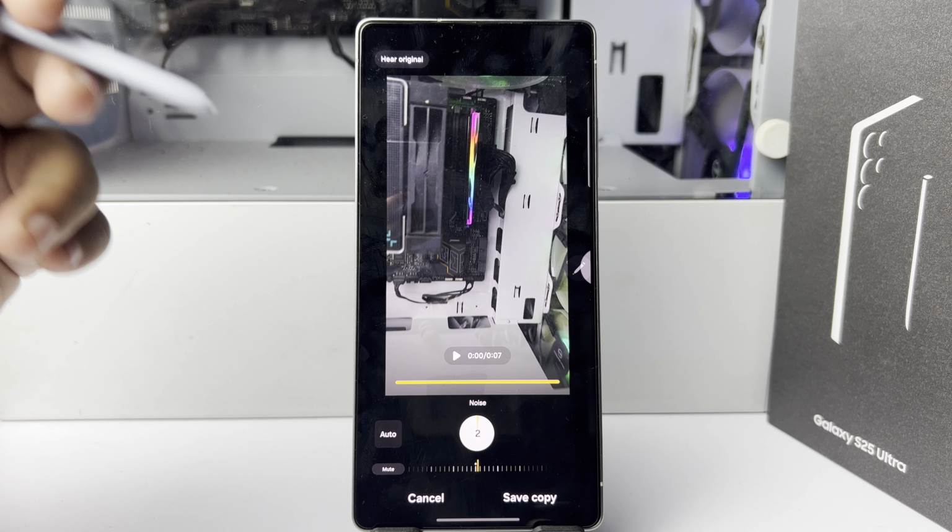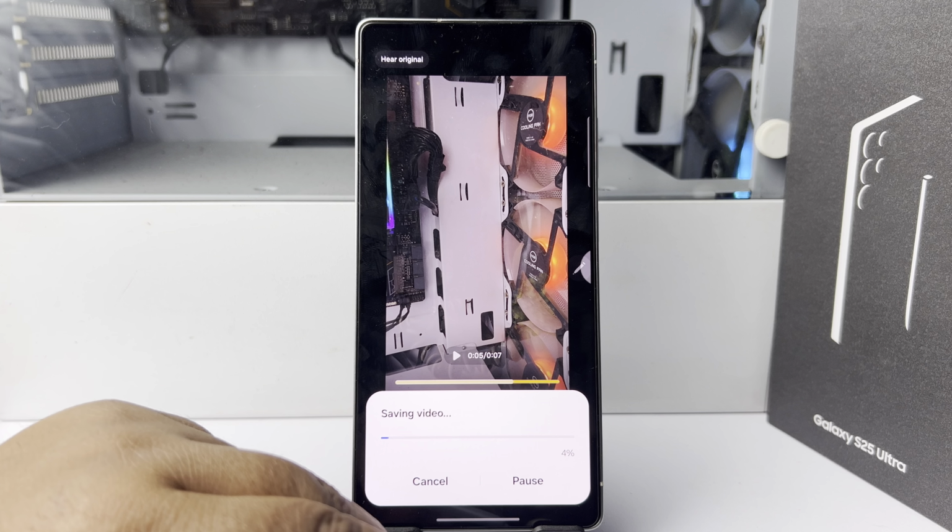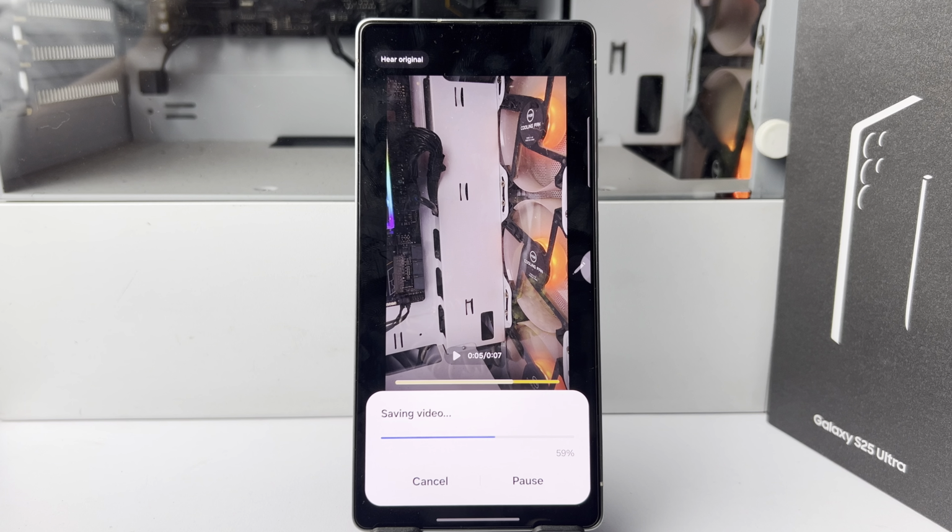Now if I play my video, we can't hear any noise. Now just tap on save copy and the video will be saved.